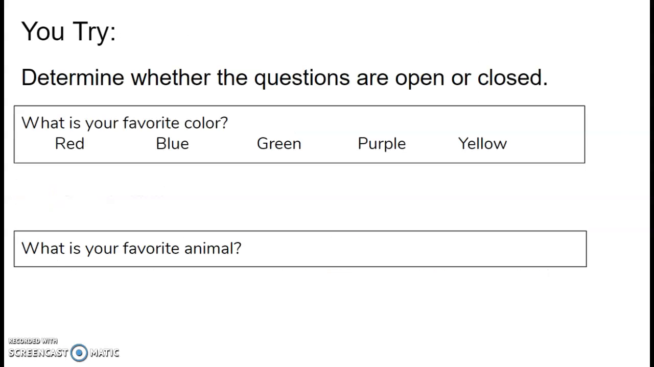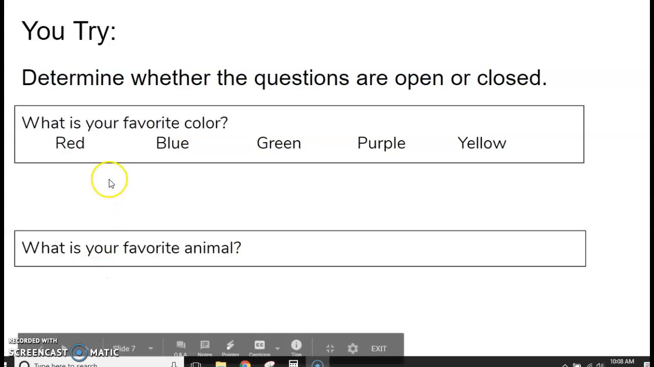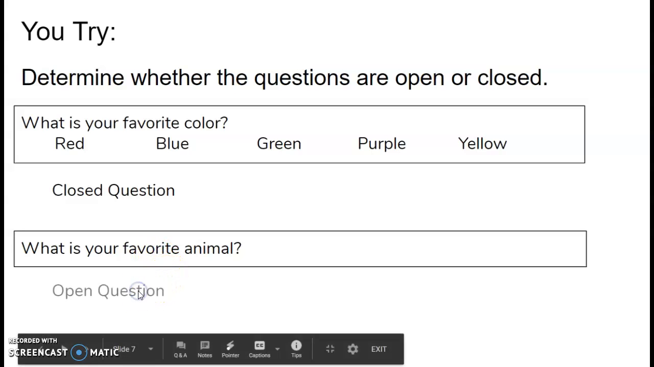And here's an example for you. Hopefully you can see that this is pretty straightforward. So this top one here, because I'm giving them all the choices, that's called a closed question. They have to choose one of them. And the one down here about what is your favorite animal, that is an open question. So any type of response works there.